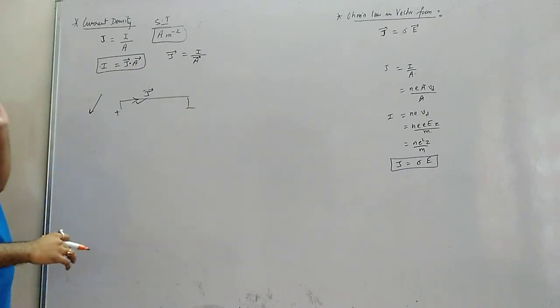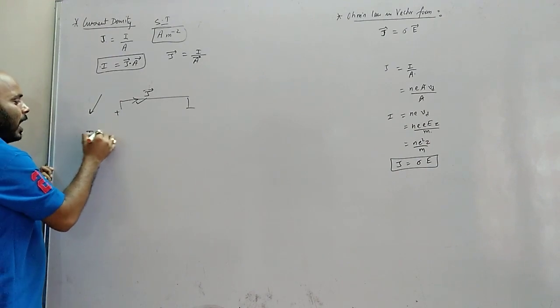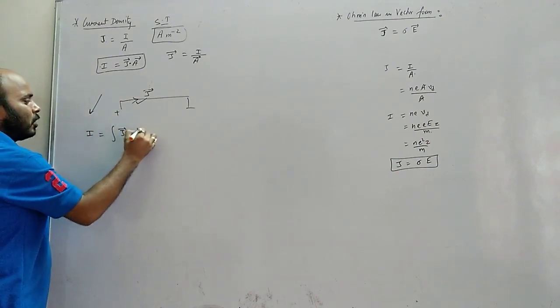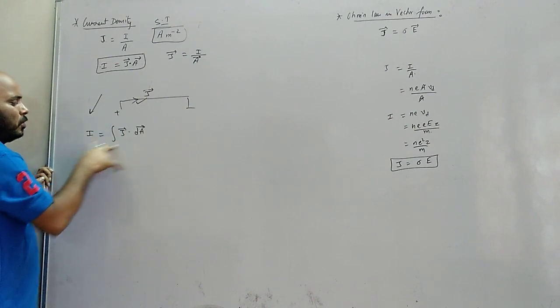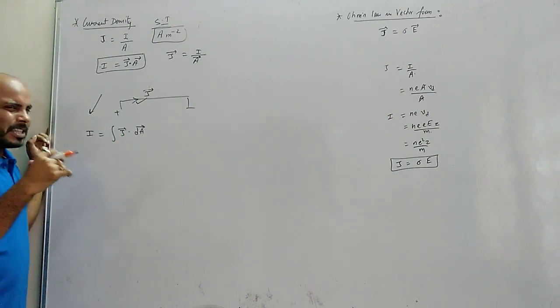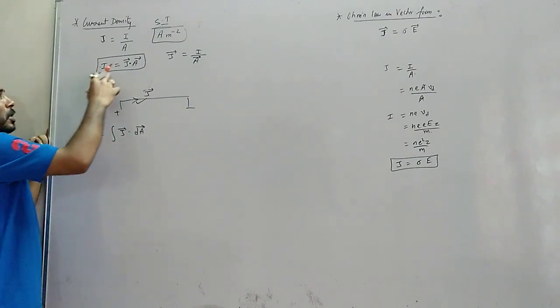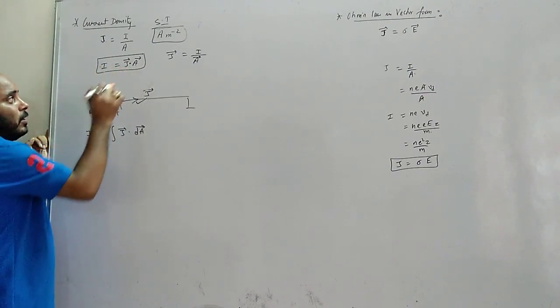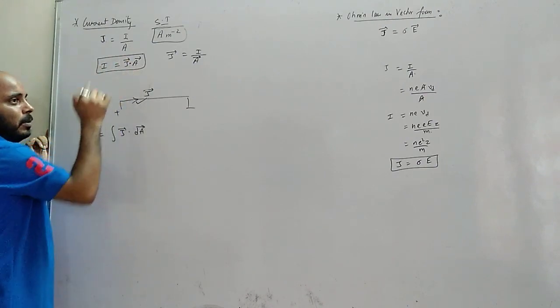Okay. Now, sometimes we use this formula: I equals integration of J vector dot dA vector. Now, when to use this formula? Okay, try to understand what I am saying now. We can use this formula directly when this J vector is not variable.